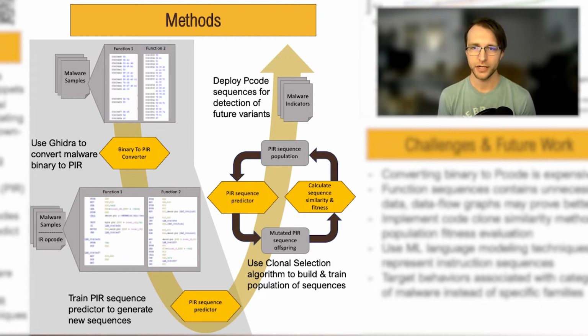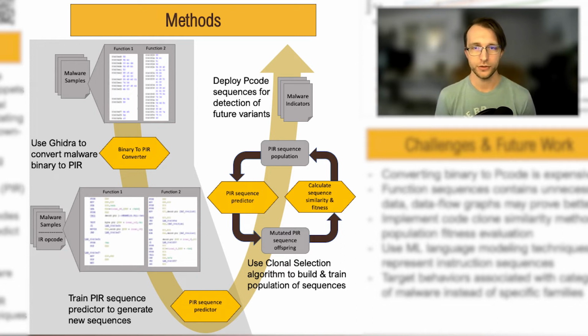With the help of our malware database project, we're able to feed malware samples through a bulk extractor that uses Ghidra to convert malware machine language instructions into the P-code intermediate representation language, and store the instruction sequences for each function of a malware sample into our database.